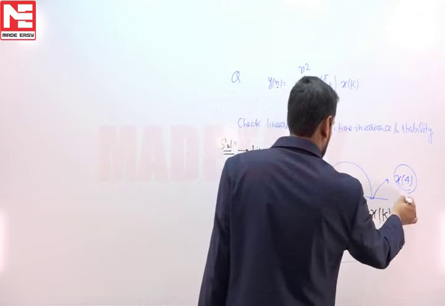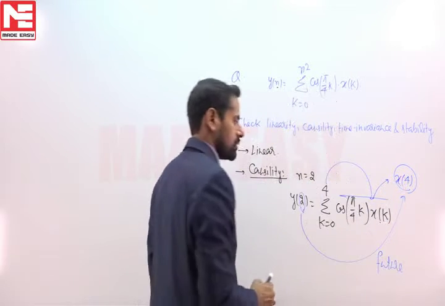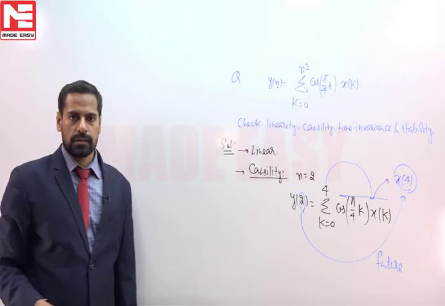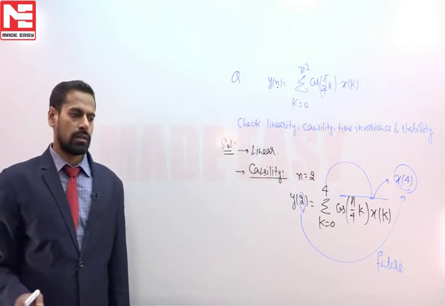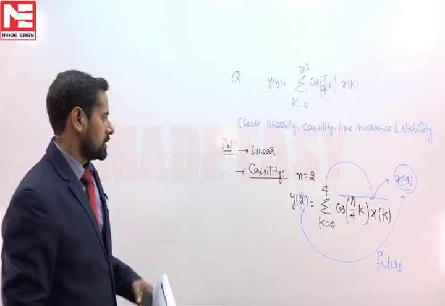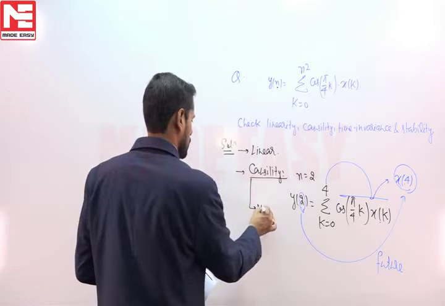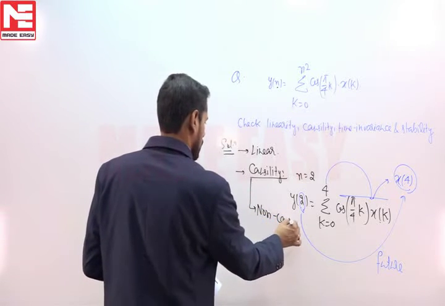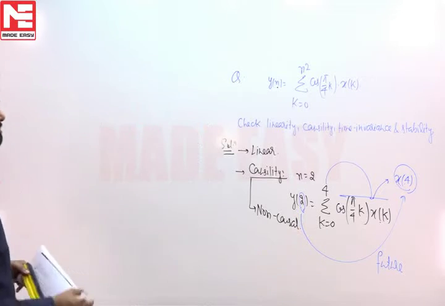So for y of 2, x of 4 is a future value of input, and if the system depends on future values of input, then the system will not be causal. So the given system is a non-causal system, because in this system the output depends on future values of input.